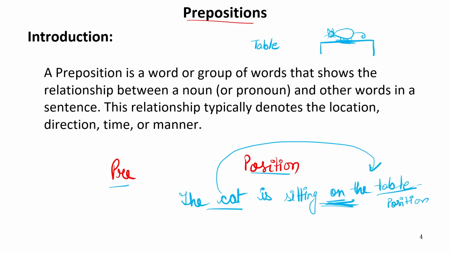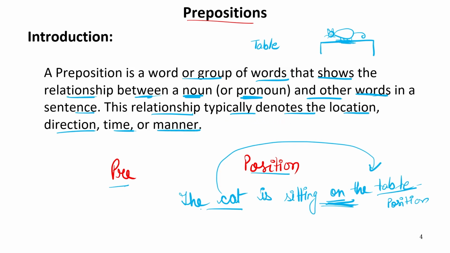Or if that preposition is indicating some time or some direction, obviously it is used before that. That is why it is known as preposition. Its position is prior to that particular thing which it is indicating. So a preposition is a word or group of words that shows the relationship between a noun or pronoun and other words in a sentence. The relationship typically denotes the location, direction, time, or manner.